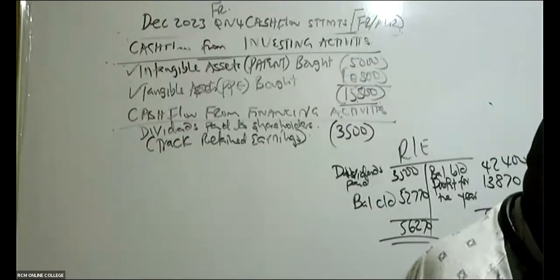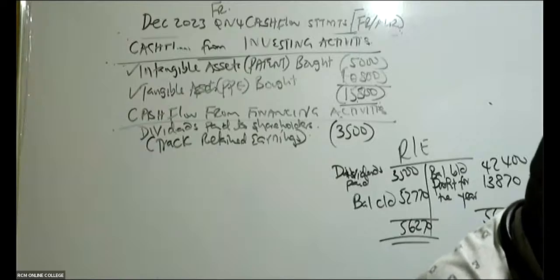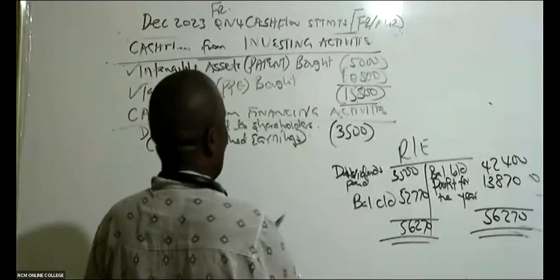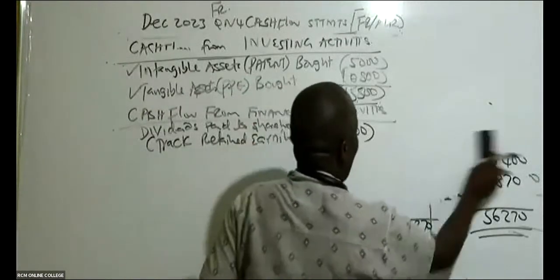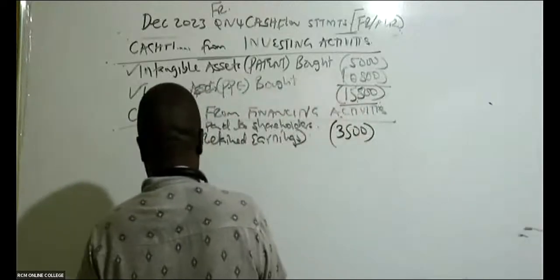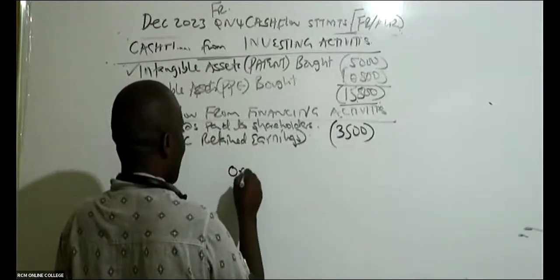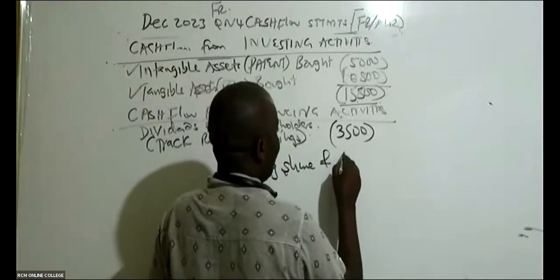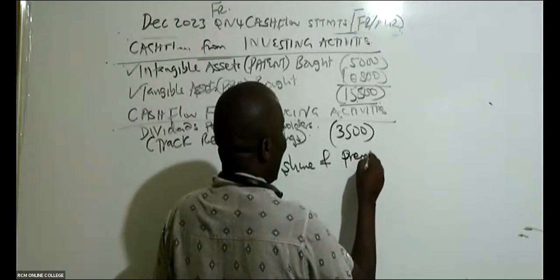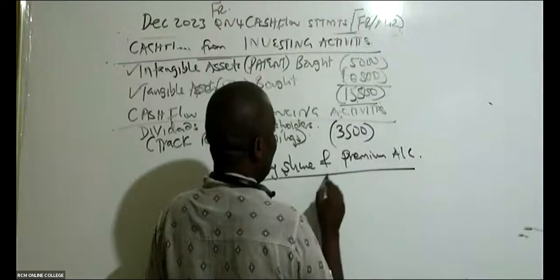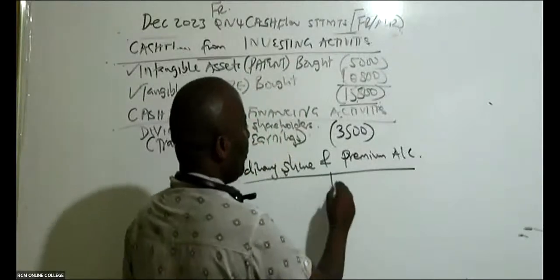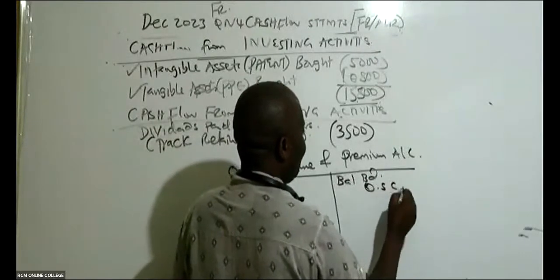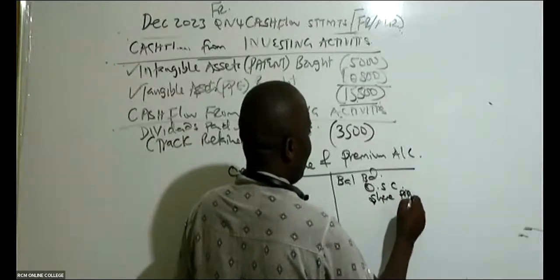Now, from there, ladies and gentlemen, go to your ordinary shares. Go to your ordinary shares account because those belong here. You know, we have debt and equity. So we look at ordinary shares and the share premium account. You combine them. It's equity, so balance brought down here. Start with the ordinary share capital, and then we have share premium.